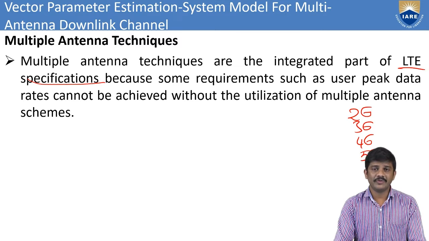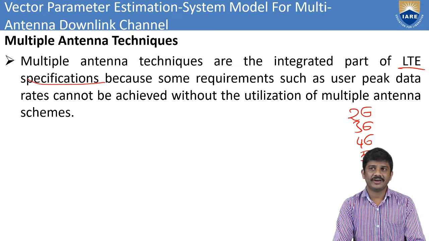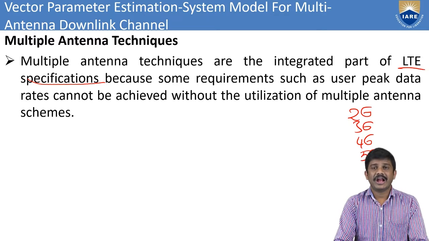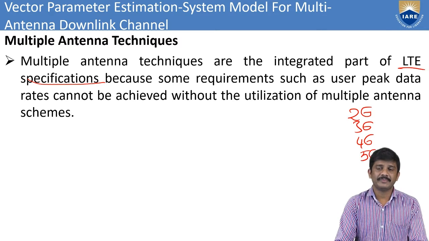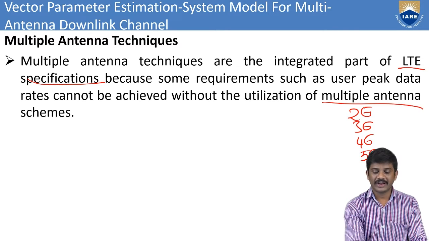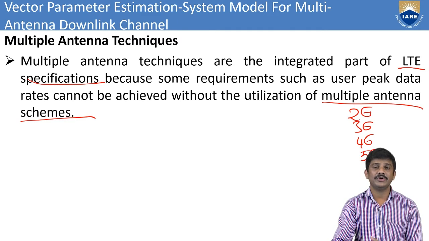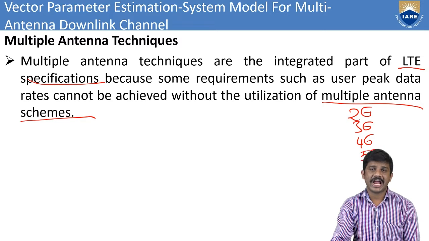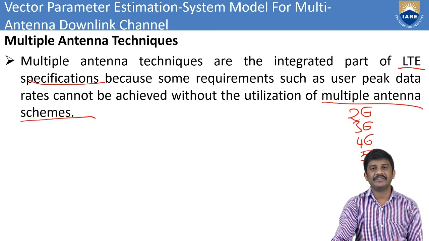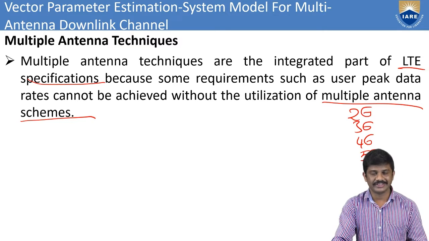Multiple antenna techniques are an integrated part of the LTE specification, and user peak data rates cannot be achieved without the utilization of multiple antenna schemes. Without multiple antenna schemes we are unable to give the peak data rates. Nowadays we have the fifth generation, with high data rates compared to previous generations, 3G or 4G.